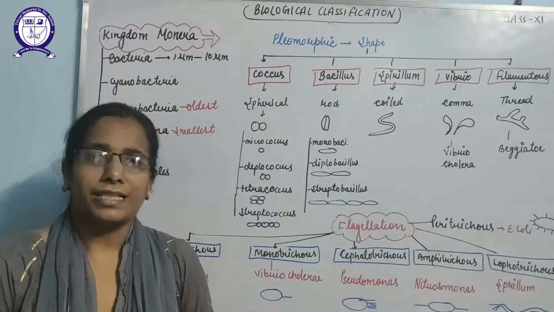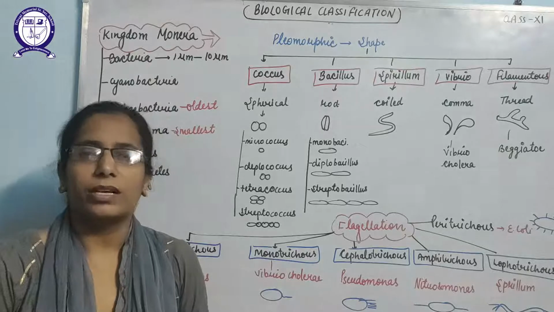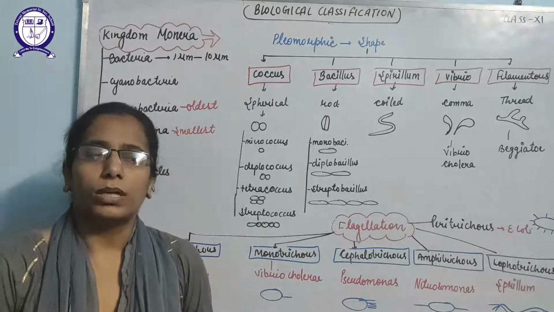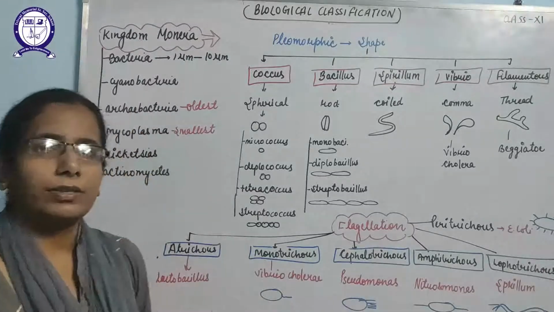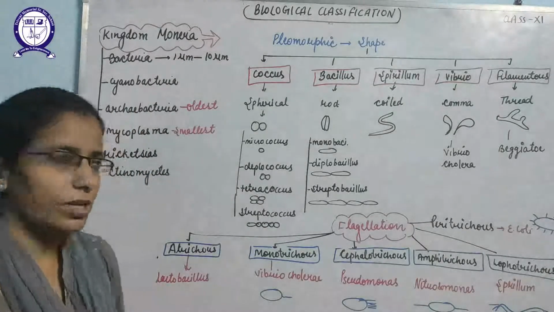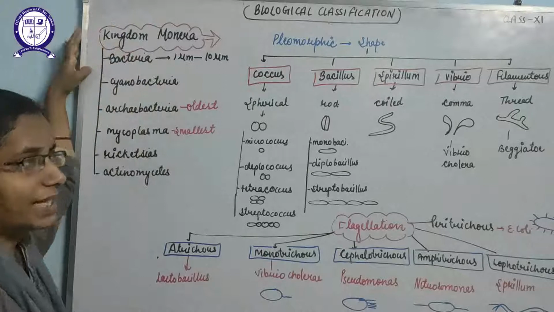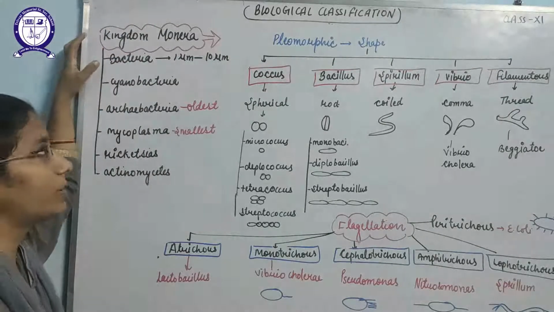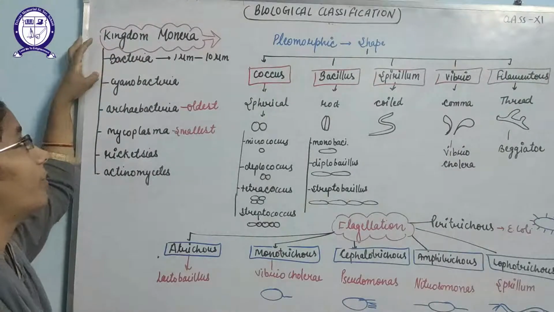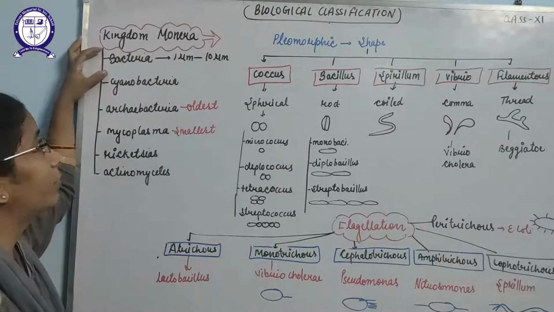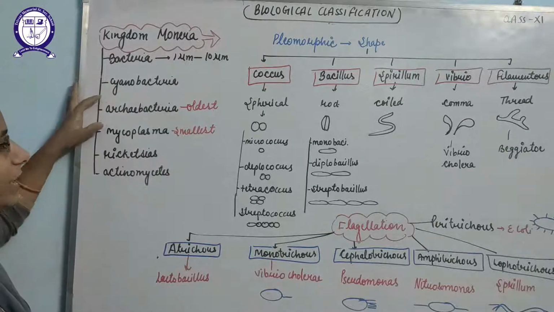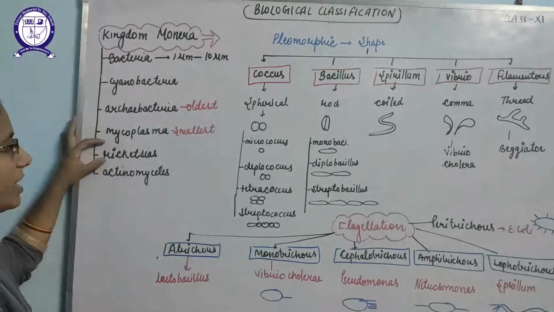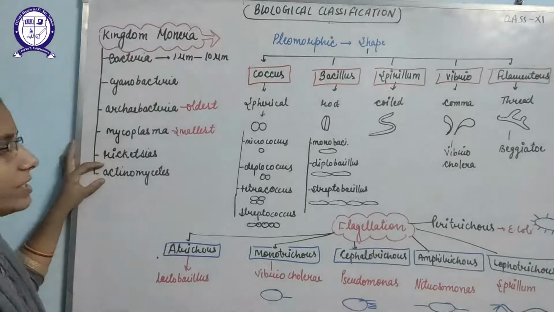They have 70S type of ribosomes. So they can be cultured in the laboratory on artificial media like the agar medium, and these have a single circular chromosome also. So all single-celled prokaryotic organisms will come under the Monera. So we can say Monera includes the bacteria, cyanobacteria, archaeobacteria, mycoplasma, rickettsiae and actinomycetes.